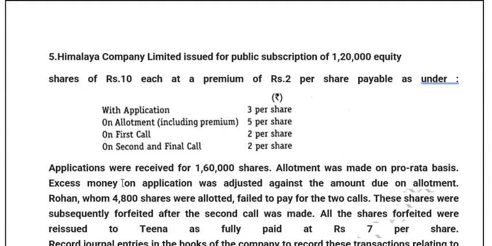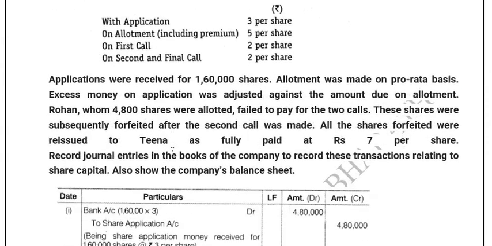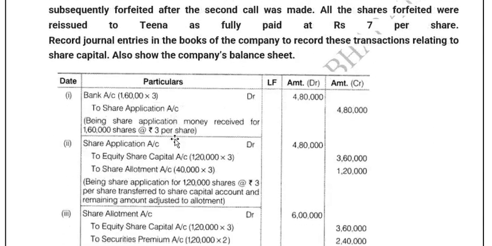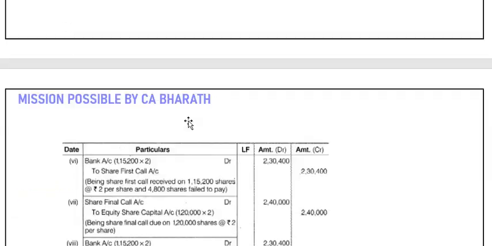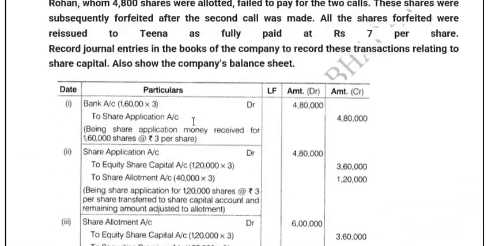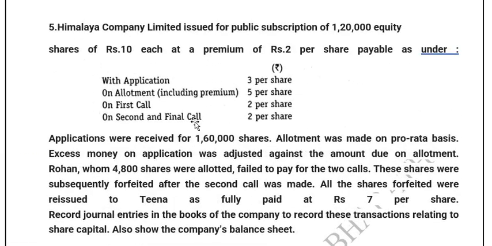Next we will take one more example, and I think this would be the main example. After that I'll just close this chapter here. Now you can see there's a calculation here. Yes, there's a calculation in this sum, so it will be interesting for you to understand. So total 1,20,000 equity shares of 10 each at a premium of 12 rupees. It is divided like this. So 5 rupees here includes 3 plus 2. Immediately you should calculate this in your exam, so as not to waste much time.